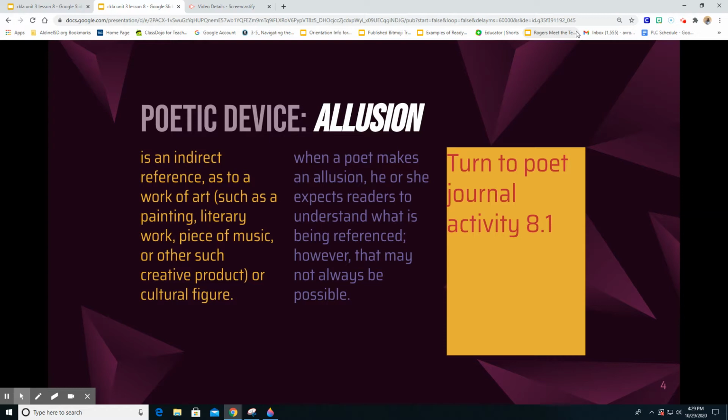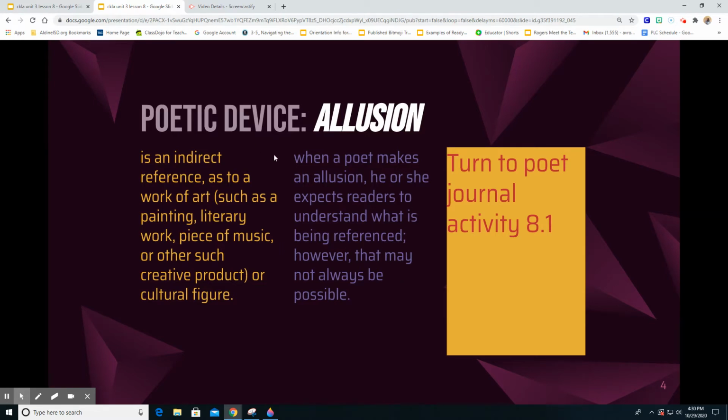That is a reference to a work of art, such as a painting, a piece of music, or a cultural figure. And if we want to write this, it's called an allusion, spelled without the L. So we're going to talk about that. An indirect reference to a work of art, such as a painting, literary work, piece of music, or other creative product. When a poet makes an allusion, he or she expects readers to understand what is being referenced. However, that may not always be possible. Okay, so that's a little bit about allusion.